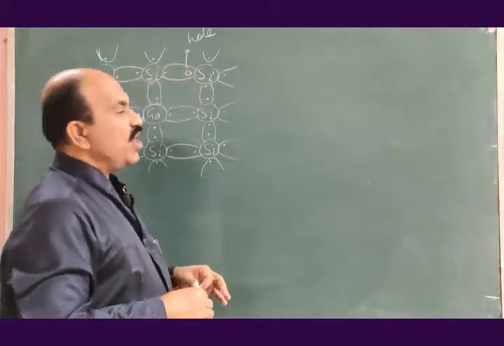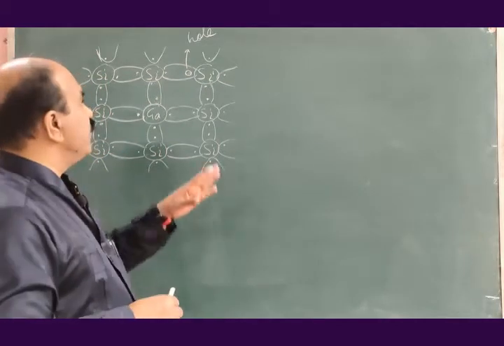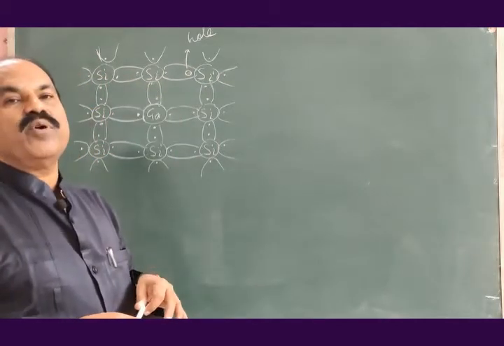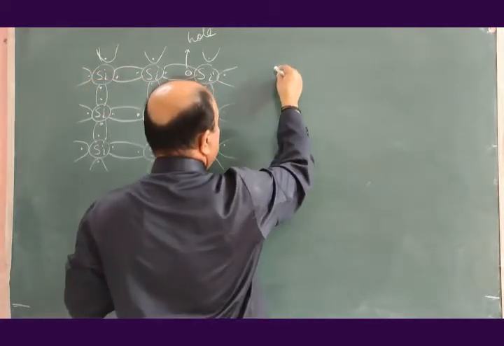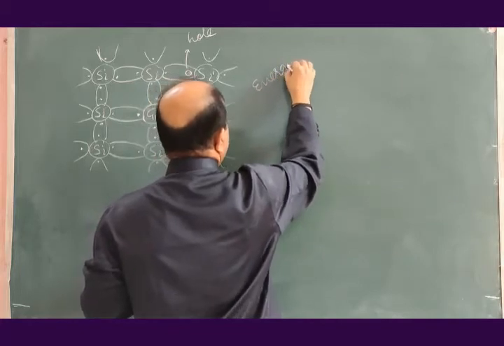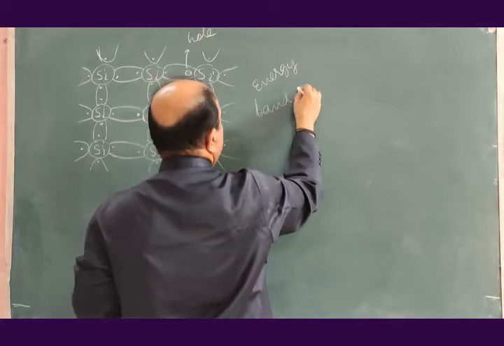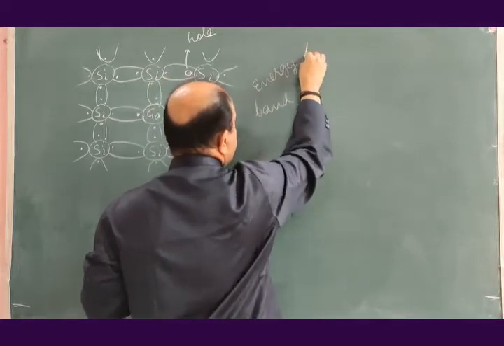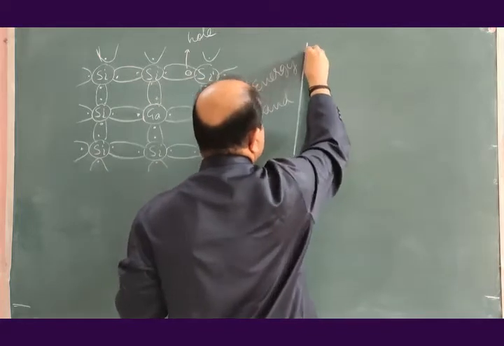Let us draw the energy band diagram for this p type of semiconductor. The energy band diagram will be this. Let me simply write here energy band corresponding to energies of various bands.